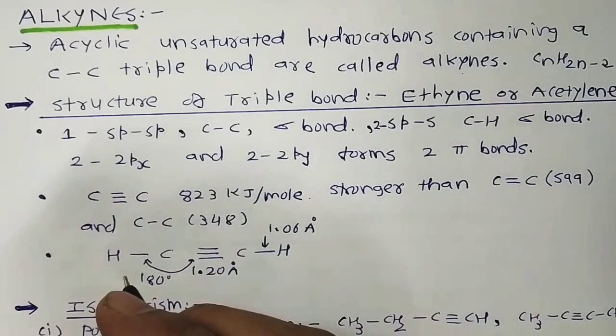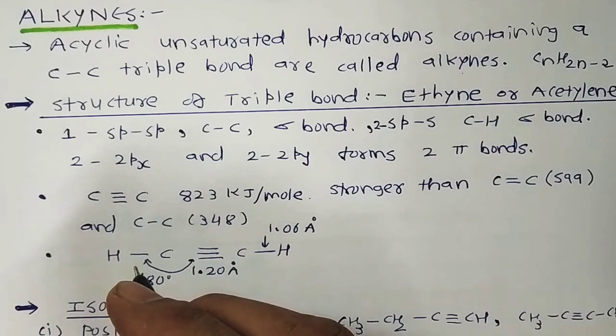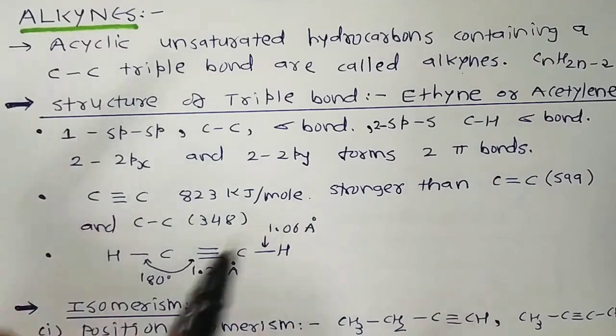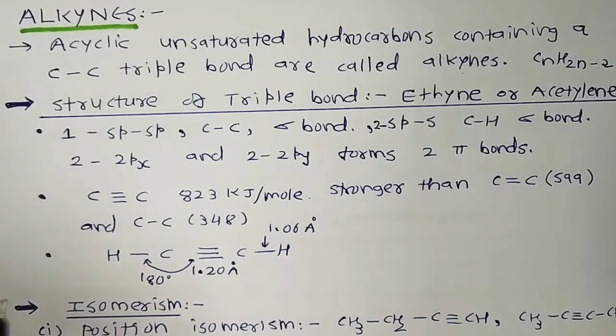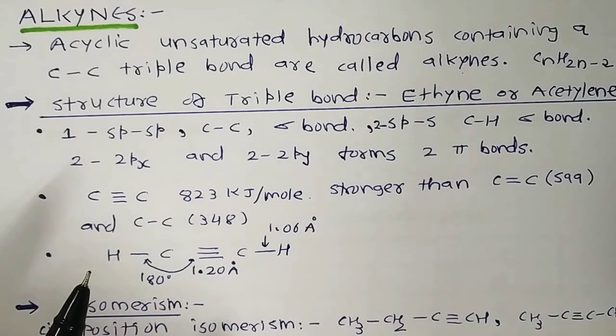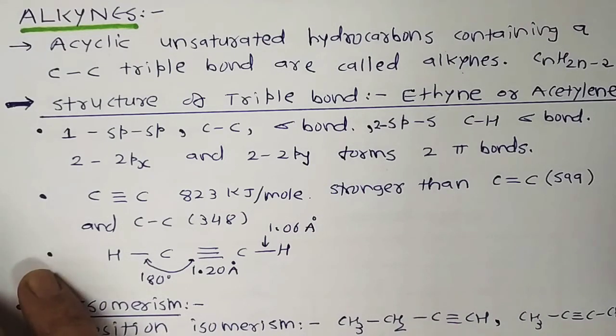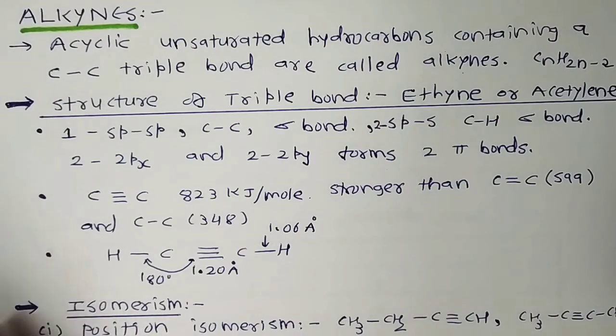The first stable member of the alkyne series is ethyne, which is popularly known as acetylene. As we know, acetylene is used for welding in the form of oxyacetylene flame, which is obtained by mixing acetylene with oxygen gas. Alkynes are a starting material for a large number of organic compounds. Hence, it is interesting to study this class of organic compounds.